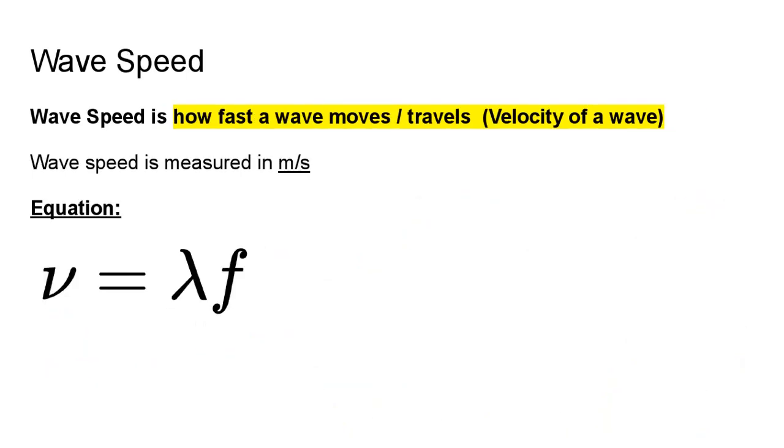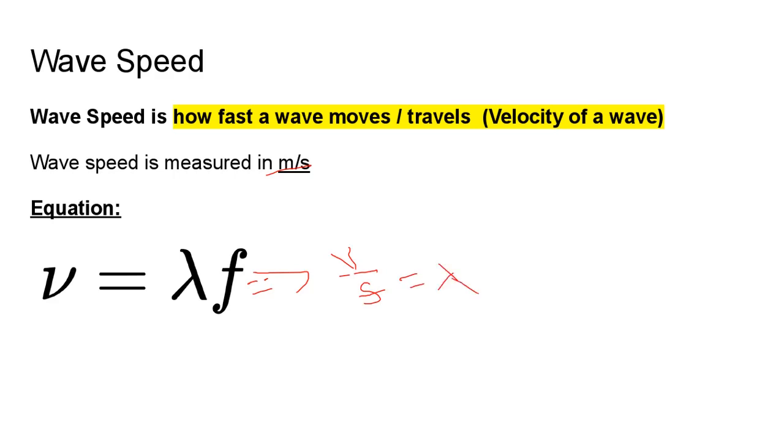The wave speed is how fast the wave moves. So it's the velocity of the wave. Wave speed is measured in meters per second because it's the speed. The equation here is wave speed equals wavelength times frequency. Notice that this is the same equation as before, just rearranged. Because if I want to solve for wavelength, I have to divide by frequency. That means that wave speed divided by the frequency equals lambda.